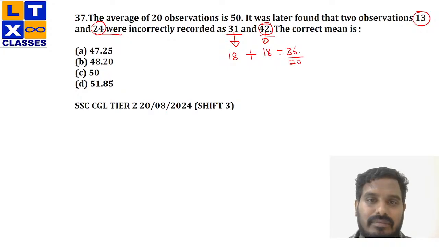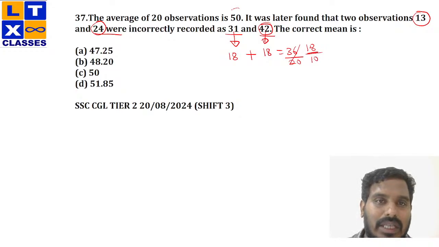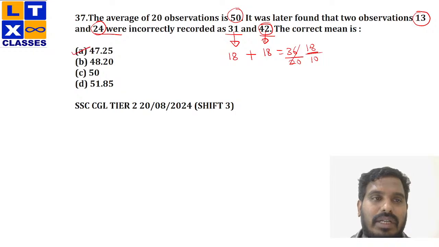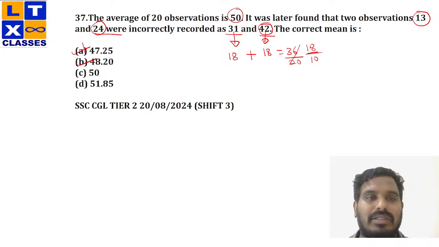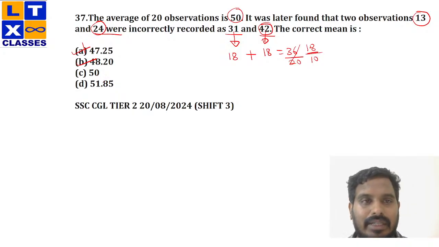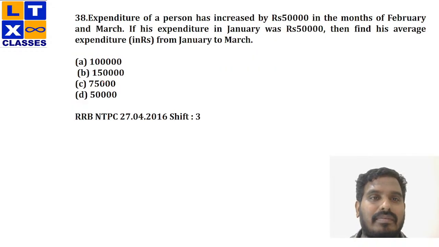So this would be 36 divided by 20, which is 1.8, right? Now, my initial average is 50. Now I need to subtract 1.8 from it. So it would be 48.20, right? That would be my second option. That is my second option, 48.20, right? Now moving on to the next one.